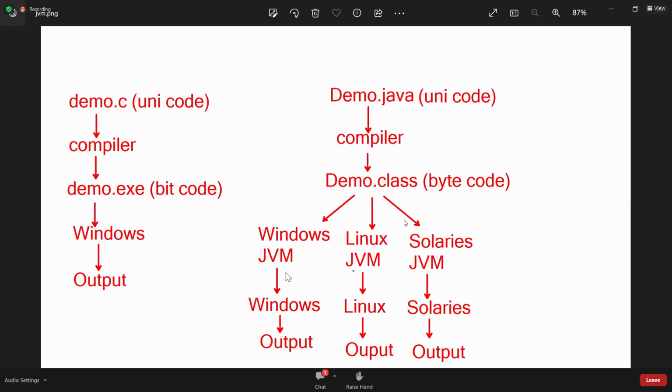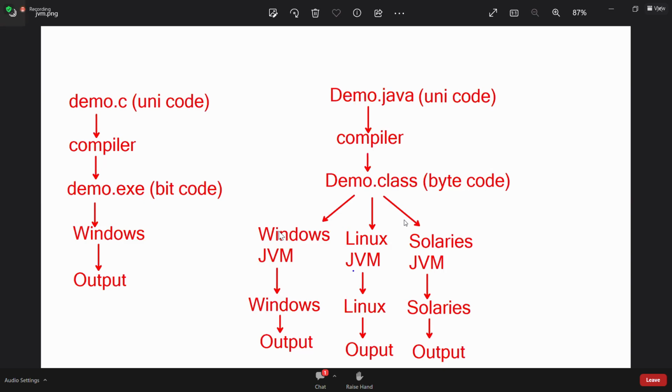Here, with the interpreter, bitcode is also generated, no? With the interpreter, is bitcode generated or not? Generated. Can you see that one? No. Why can't we see it? Because it is an interpreter. It doesn't produce a file. That's why we cannot see it. If it is a compiler, it generates a file, and you can see that file, no? That is the problem. That is the reason they selected an interpreter.